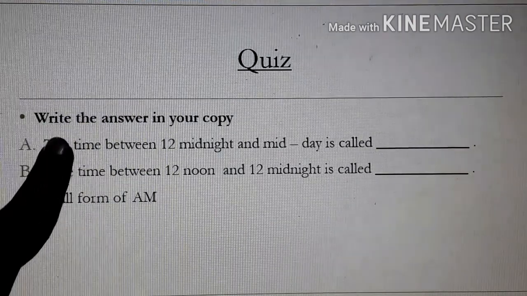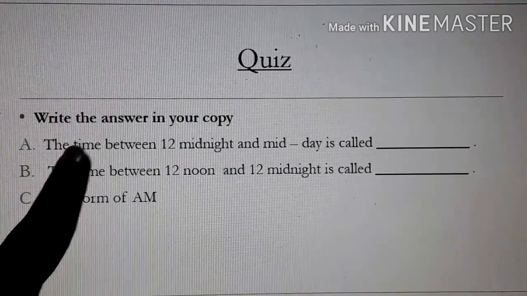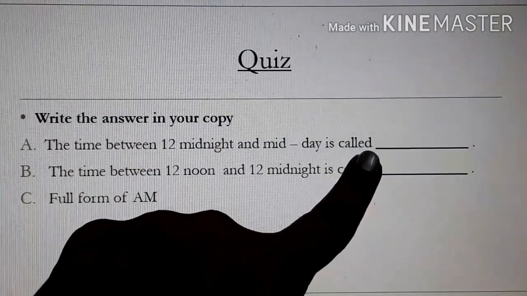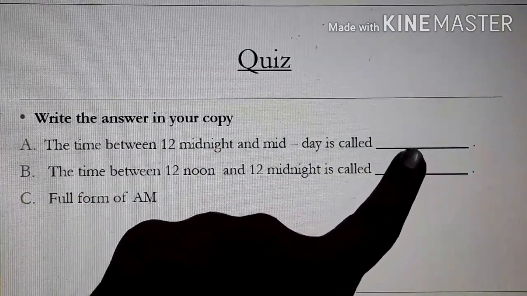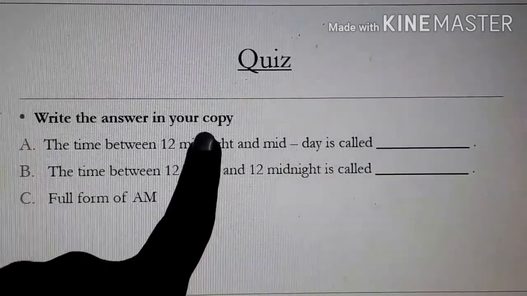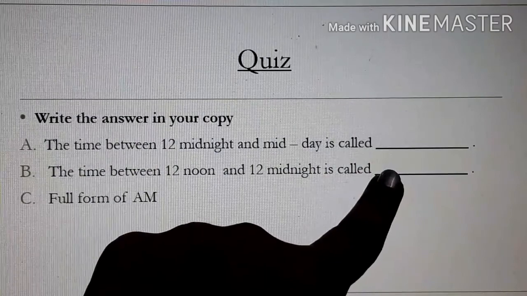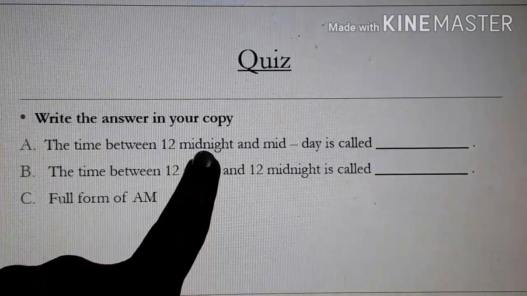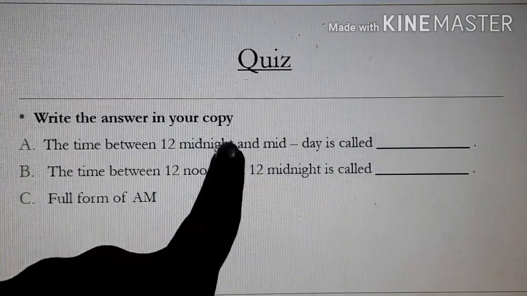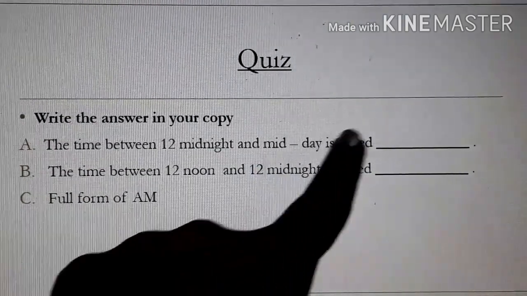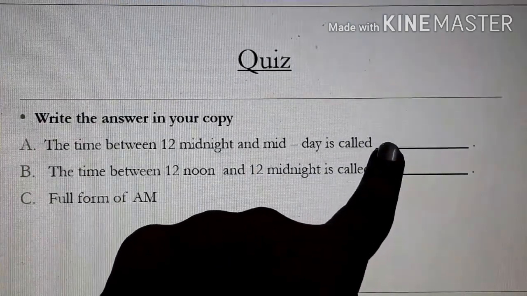Okay, let's discuss the answers. The time between 12 midnight and midday is called, children, morning. The time which starts after midnight and is between midnight and midday is your morning.